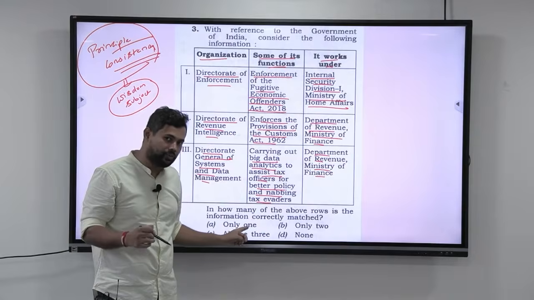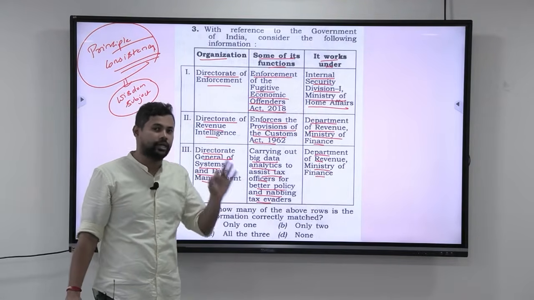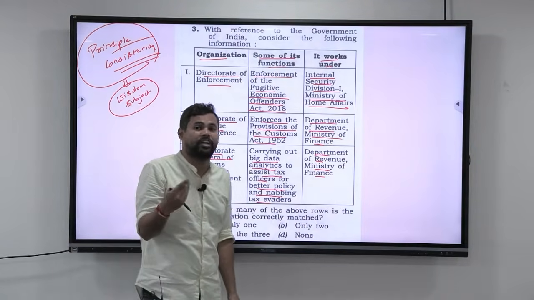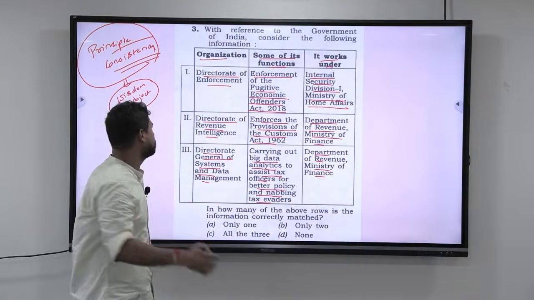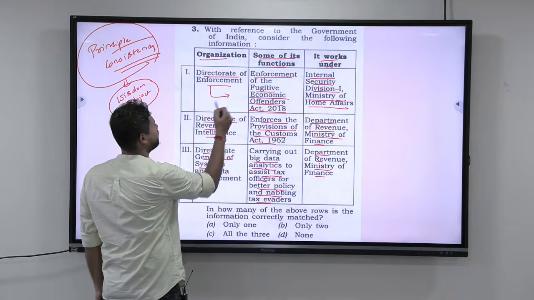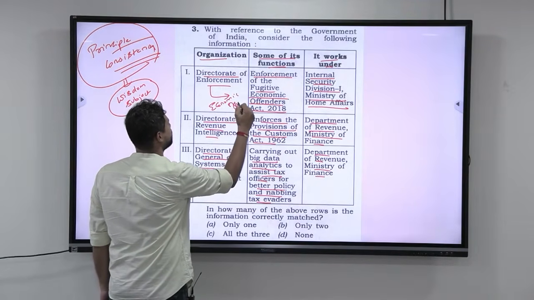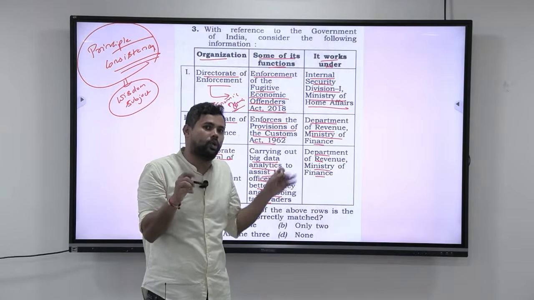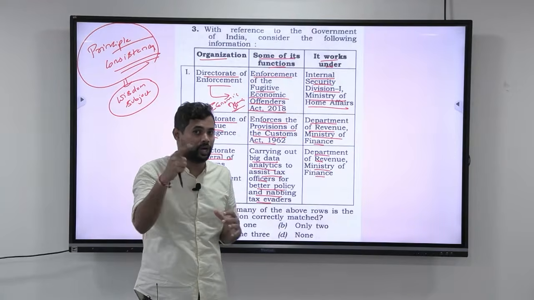So, they have not given any option for you to eliminate. You have to know either it is wrong or right. Now, people think that because there is no scope of elimination, it is very difficult to answer, but it is not so. Observe the question very, very carefully. Look at this. Enforcement Directorate. We know that this mainly deals with economic offences. This is the basic subject wisdom. If you don't know what the Enforcement Directorate is at all, that means that you don't have the subject wisdom. That's what I was trying to tell you.